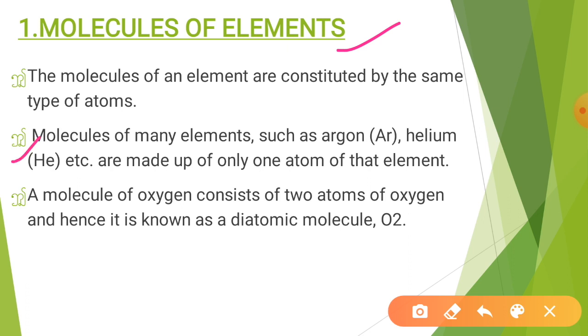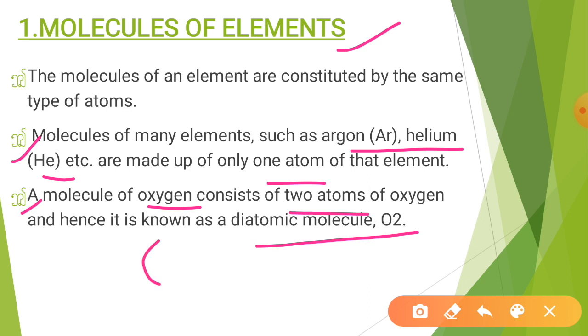Now let's see the second point. Molecules of many elements such as argon and helium are made up of only one atom of that element, because these are the noble gases and they have a satisfactory electronic configuration. That's why they do not react, they do not combine. Next thing is a molecule of oxygen consists of two atoms of oxygen. Hence, it is called a diatomic molecule and written as O2. The formula is this.